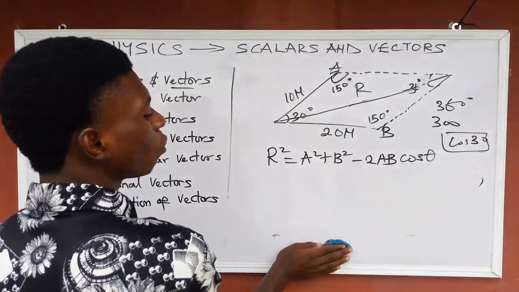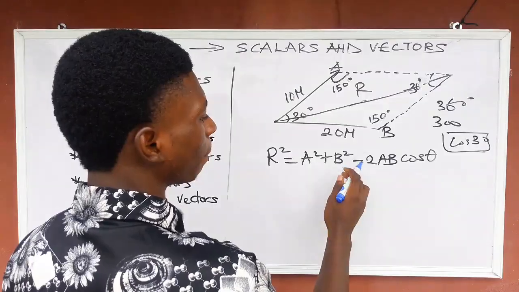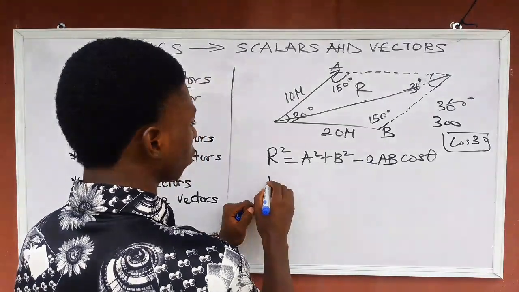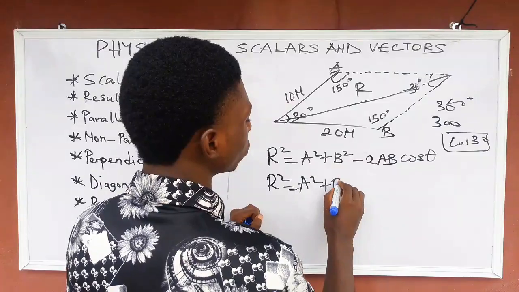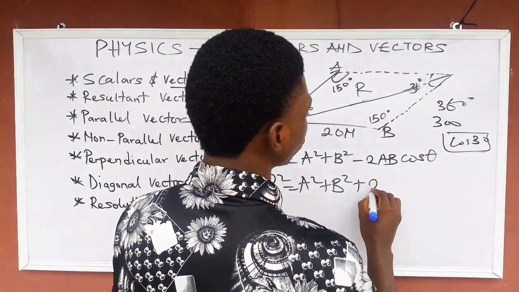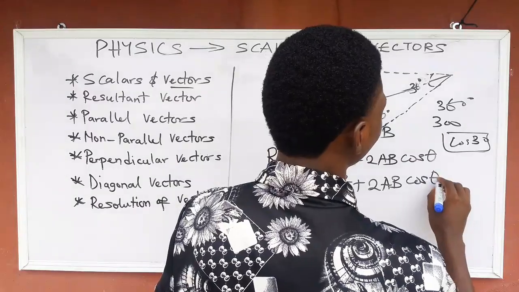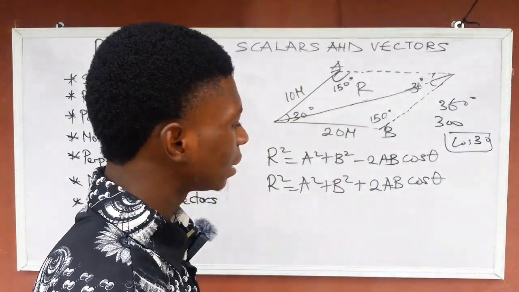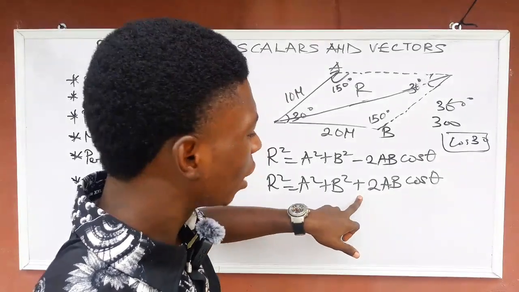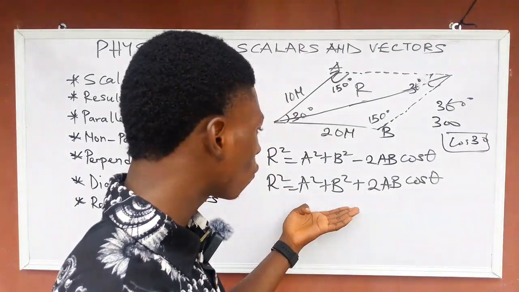So I have another formula where this minus will be plus: A square plus B square plus 2AB cos theta. Sorry. In this case, use the second formula.